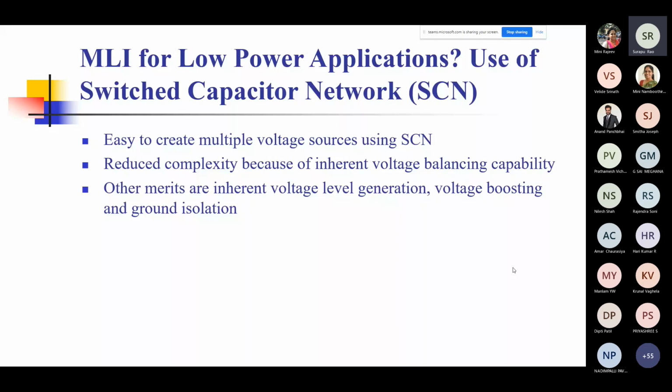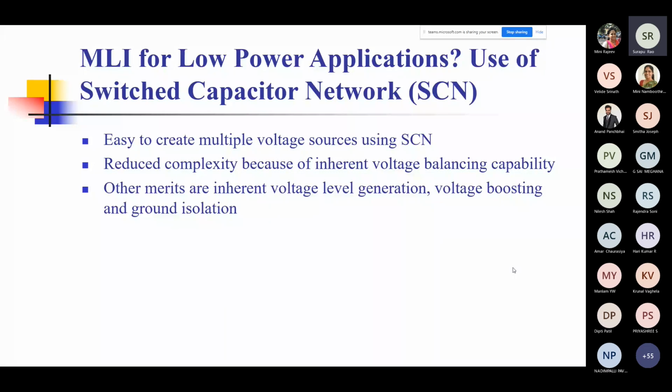They are able to reduce the complexity because most of them have inherent voltage balancing capability. And the other advantage is that you can do voltage level generation. You can do voltage boosting, which is a very important characteristic. Given an input voltage, you want not only to convert it into a low harmonic output voltage, but you also want to boost it. So that kind of application, or that kind of requirement, and ground isolation.